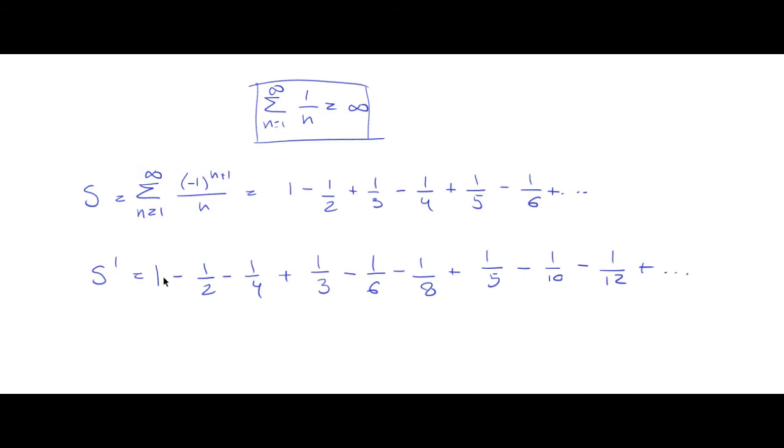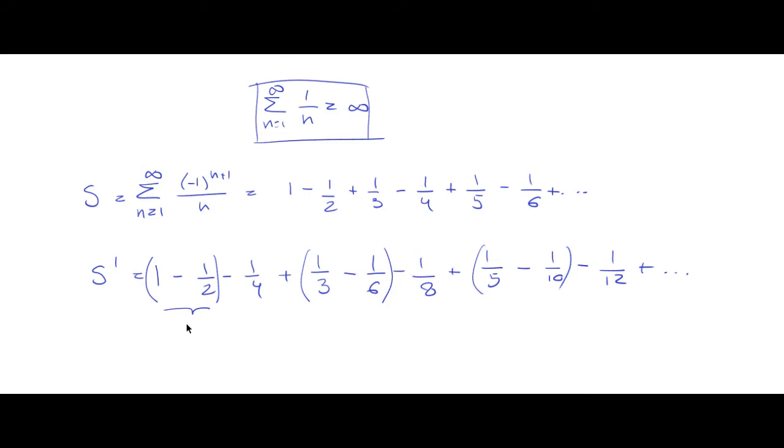So one positive followed by two negatives, and we can do that because there are infinite terms like this. So now we're going to associate these couples, the first positive with the first negative in its couple.